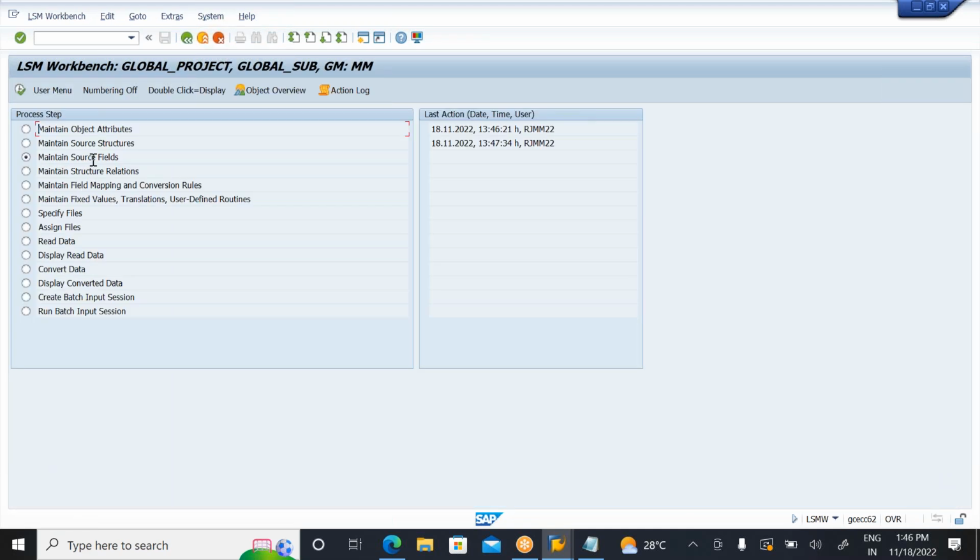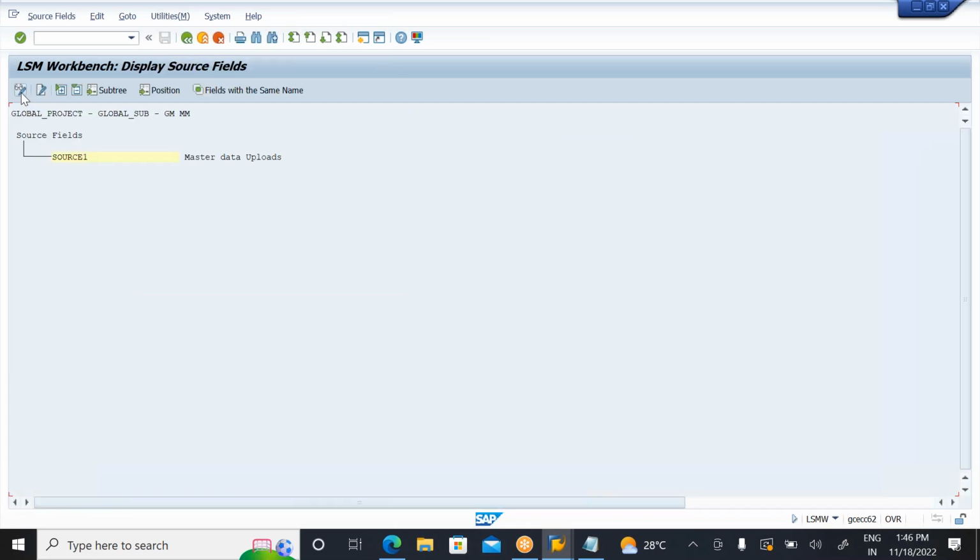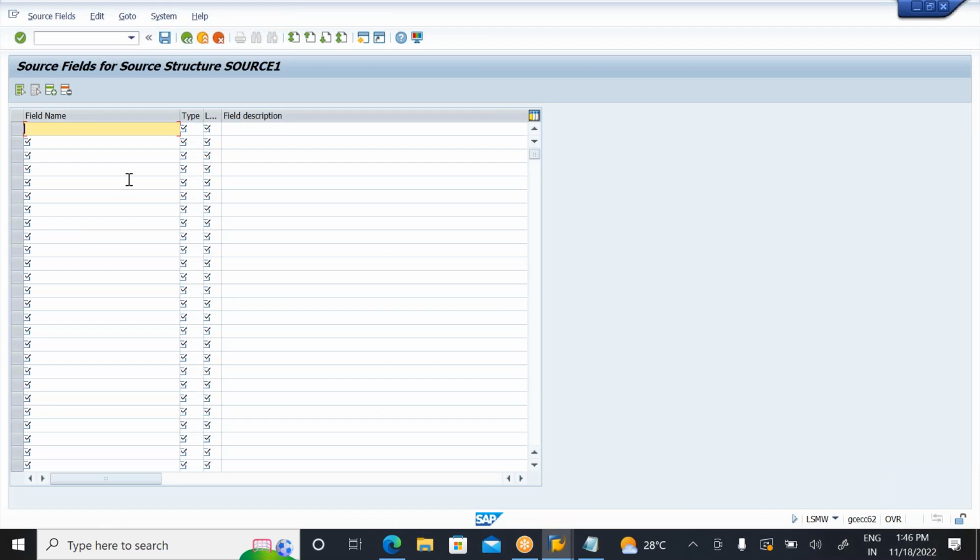Maintain source fields. This is an important step here. The third step is the most important here. So what I need to do, maintain source fields here. Click on execute here. Now go to change mode. For the source fields, click on the source structure. If you go to table maintenance, these are all the fields I need to maintain here. Now in the training system, 4 views we selected, but in real time we will have 100 to 200 fields, because we select the sales views, production views, quality views, warehouse views, values. So each and every screen will select a couple of fields. If the user wants to maintain them manually, there are so many mistakes and it is a very difficult task here.